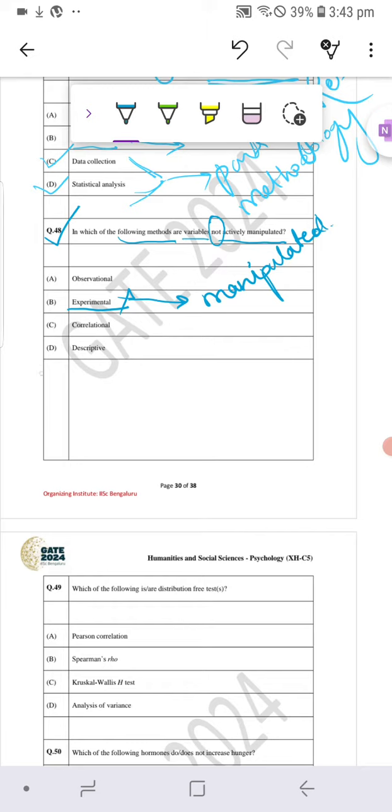इन सभी ऑप्शंस में से ये तीनों ही ऑप्शन आपके करेक्ट हो जाएंगे. इन ऑब्जर्वेशनल मेथड, कोरिलेशनल मेथड एंड डिस्क्रिप्टिव रिसर्च अगेन we do not manipulate the data. So actively manipulation of data is not done in these three options. So these three options become your answer of MSQ.